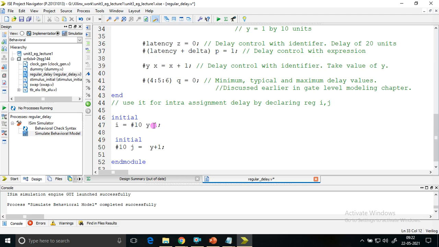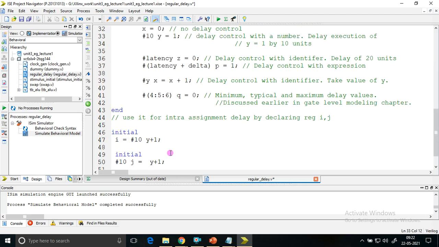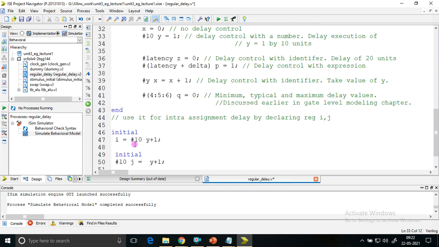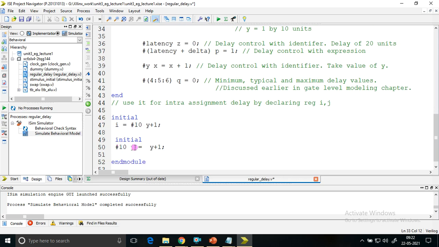Value is 1. 1 plus 1, as it is a single bit, I should have a 0 value. I should get a 0, because y is getting 1 after 10 time units. So after 10 time units, if i has to receive the new value 1 plus 1, I should have received 0. Here also the same thing, j should have received 0.